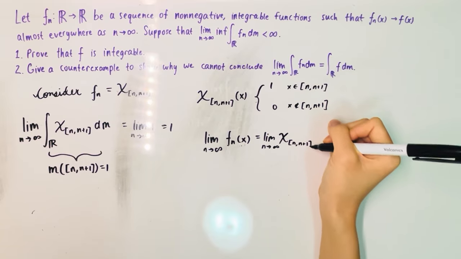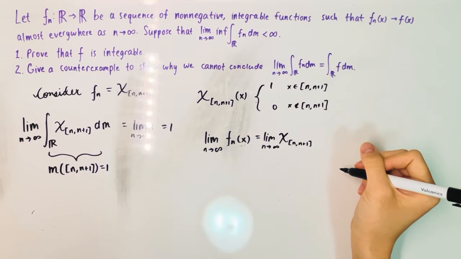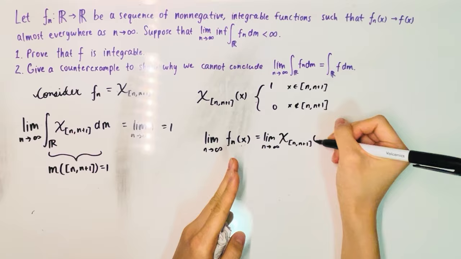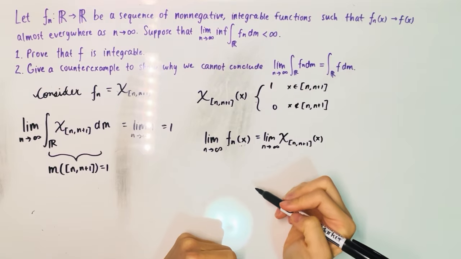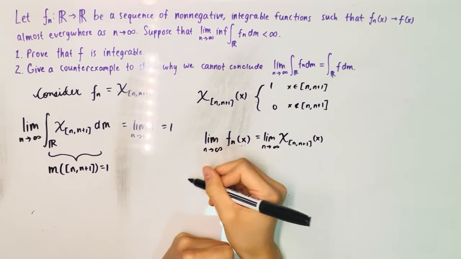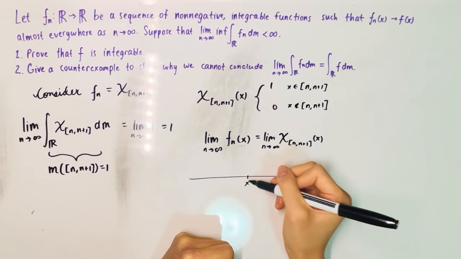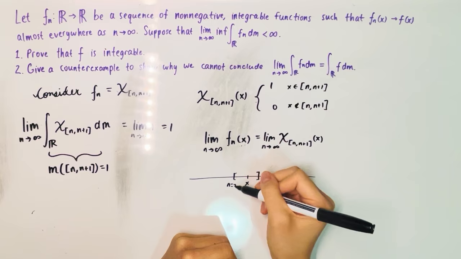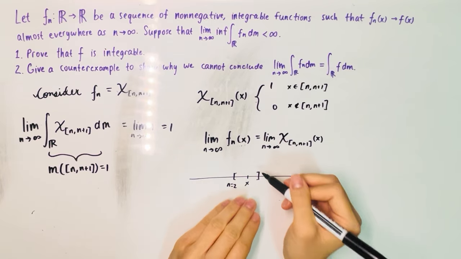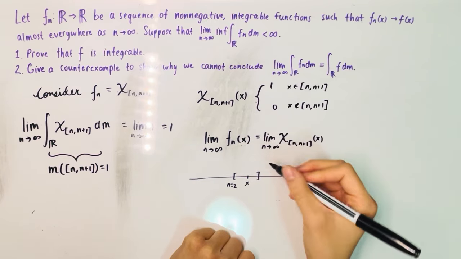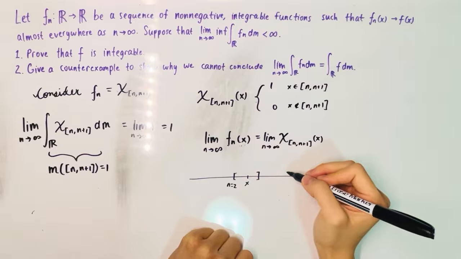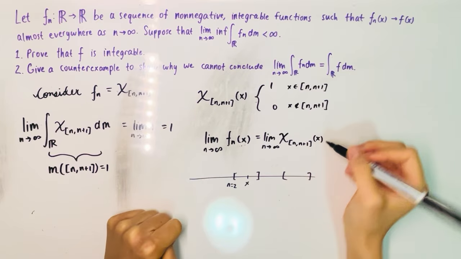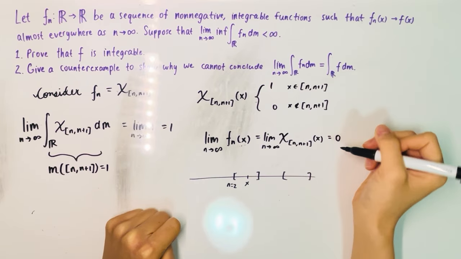And notice that as n goes to infinity, eventually our x will not be in this interval anymore. Say our x is fixed at this value. Maybe for n equals 2, x is in here, and we do get that this indicator function is equal to 1. But eventually, as n gets bigger and bigger, you'll see that this window will pass by x, and our indicator function will equal 0. So this is equal to 0.